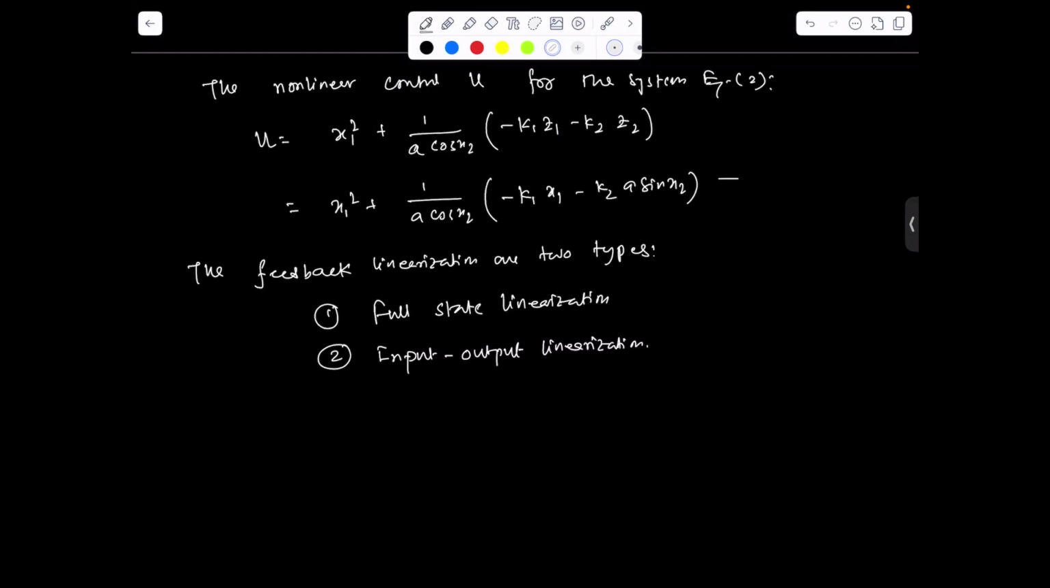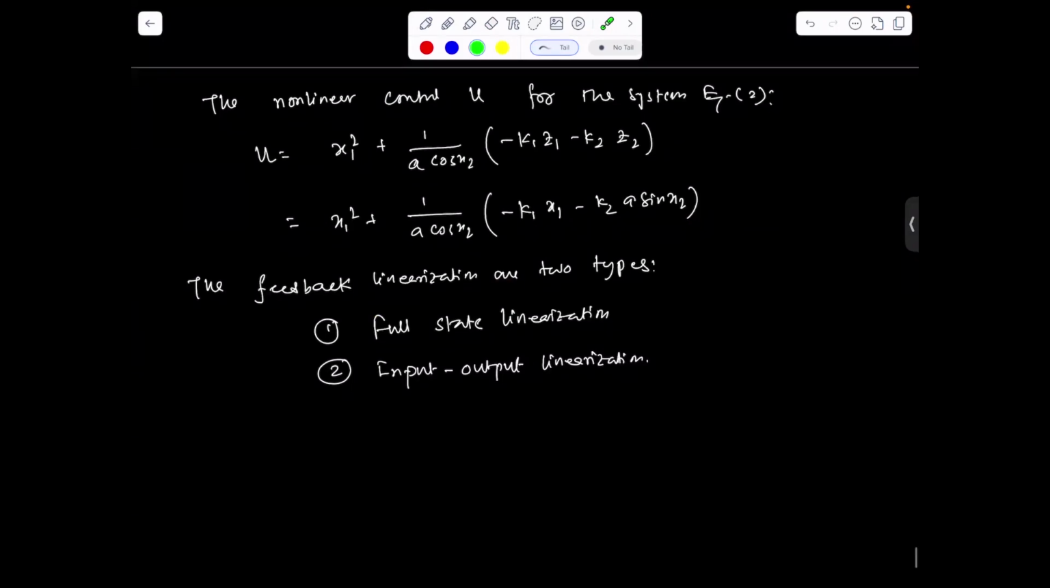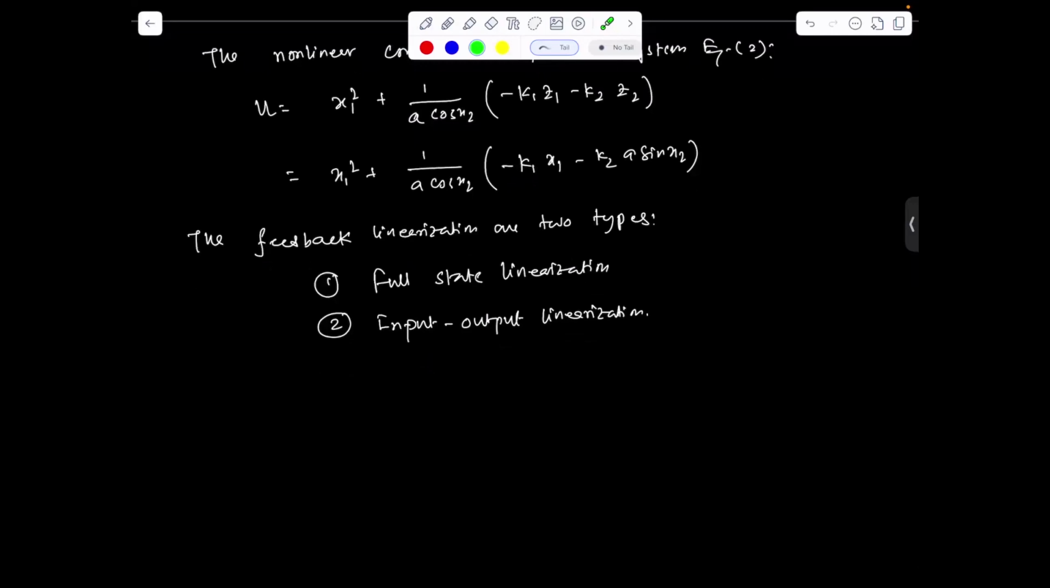The full state linearization, we have actually done. Whatever we have covered in the previous lecture and in this lecture so far are part of the full state linearization, because we are using the full state in designing the control. Here we are going to start the input-output linearization, and how we can design it for the system. We'll be taking an example of the aircraft system and see how we can apply this concept.